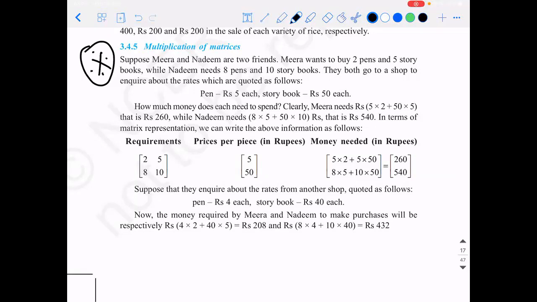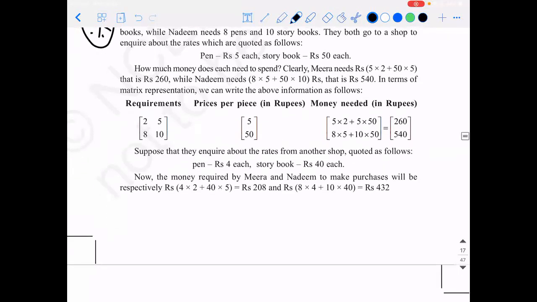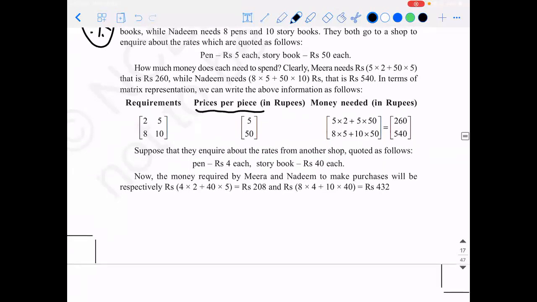Like in bills, sir. You're saying that because you're seeing prices here and you're taking bills. So, quantity and amount bought. That is also there. When you go to a shop, you buy a quantity multiplied with something. Yes, that is also an application of multiplication. But I will take something interesting.